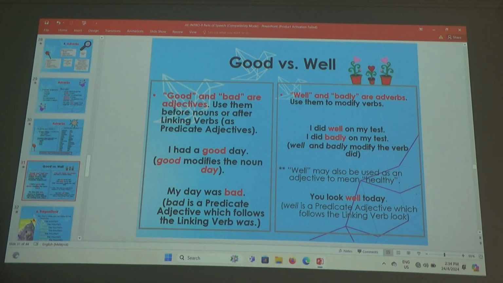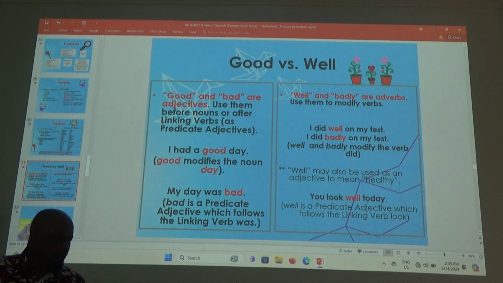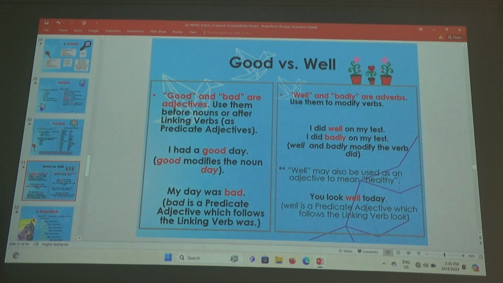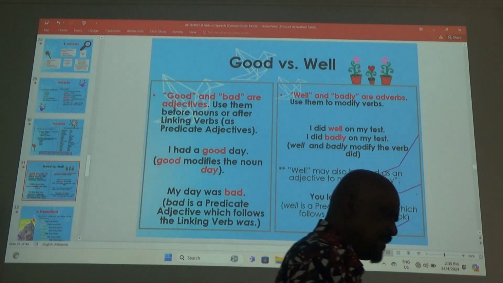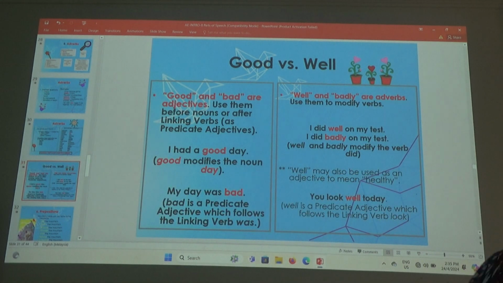If you say I work hard, I work hardly. Can you say I work hardly? No. I work hardly. Is the meaning the same? No, it's not the same. I work hardly does not mean I work hard, you do a lot of work. I work hard means do you do a lot of work or you don't do any work? You do. Is that clear now? Right? That's why we don't say I work hardly.